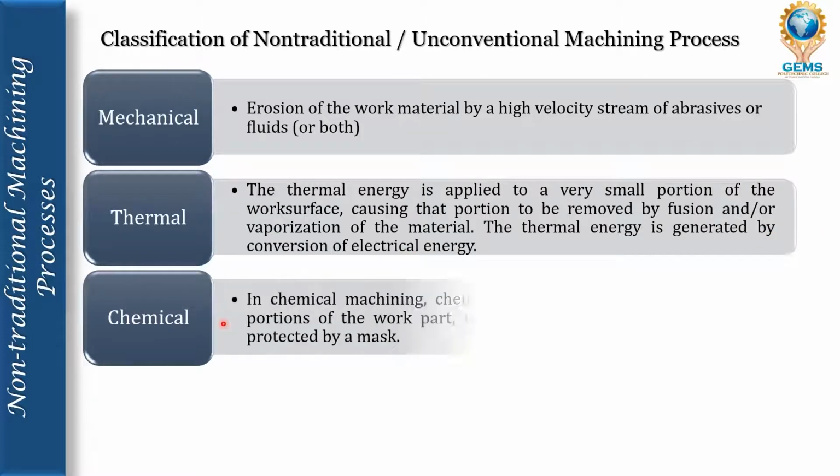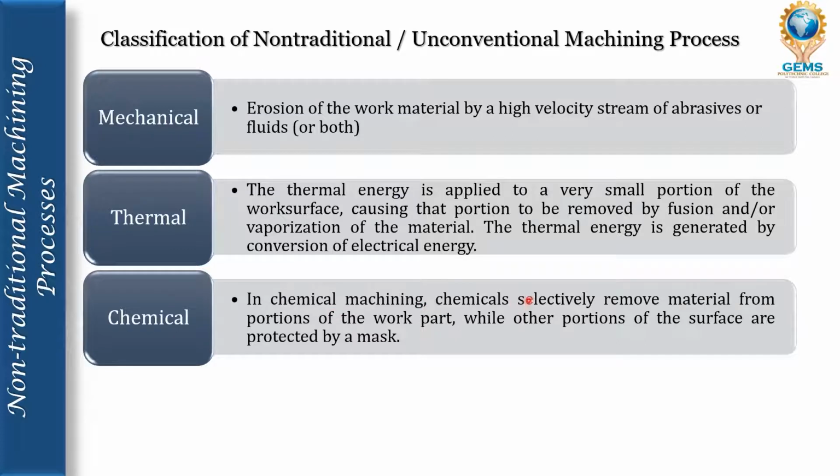And third is the chemical. In chemical machining, chemicals selectively remove material from portions of the work part, while other portions of the surface are protected by a mask. So in the chemical machining process, whatever area we need to machine, only that area is exposed and the other areas are completely masked with some protection, so that the exposed area goes through the chemical reaction and the material in that exposed area alone is removed.